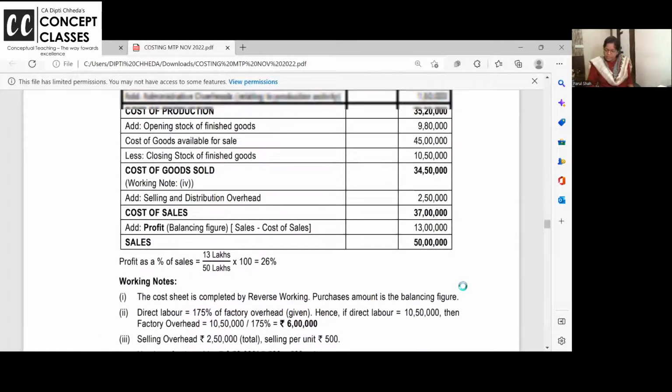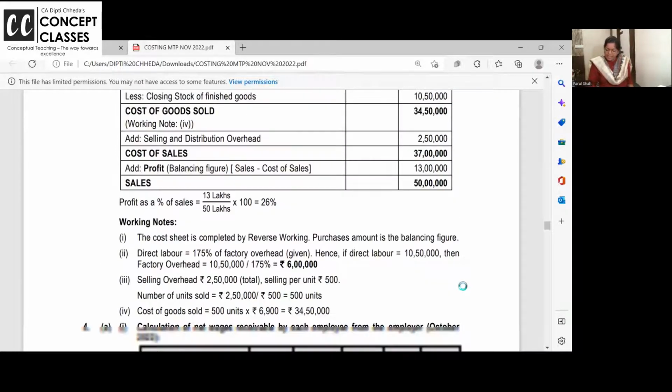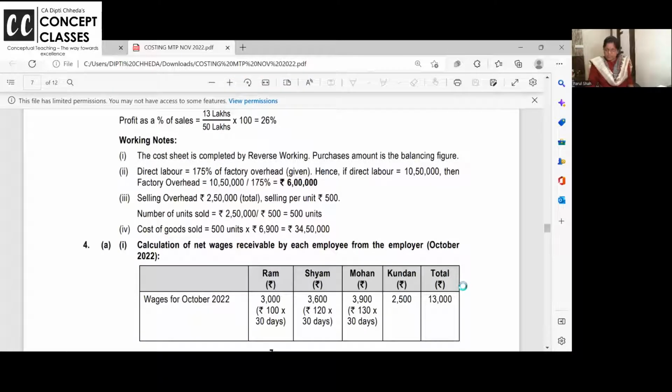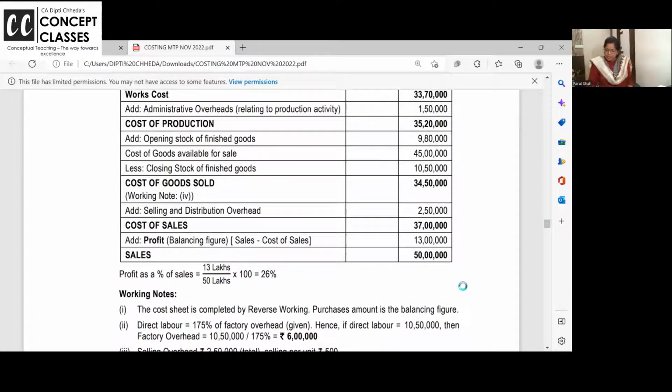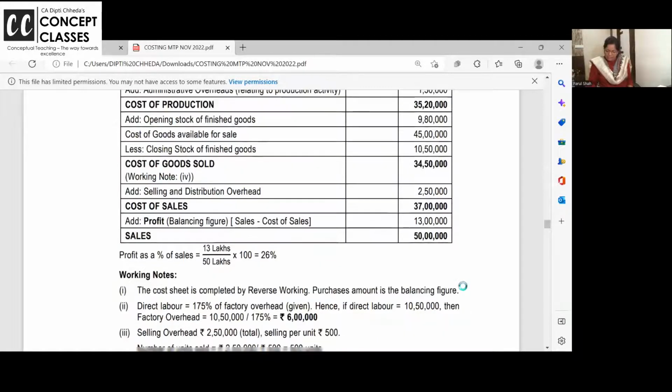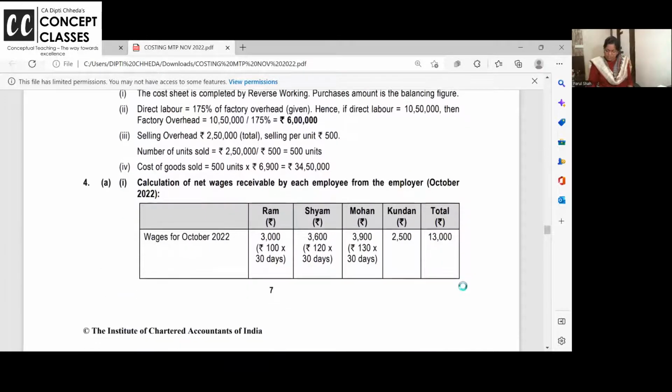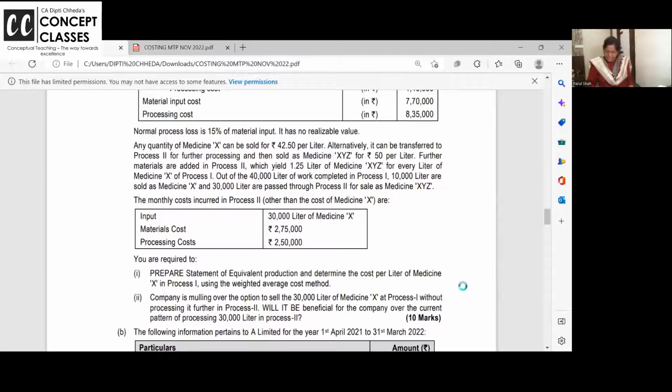Same way in this question, it is very nicely given to all of you. Selling overhead is 2,50,000, and selling overhead per unit is also given. That will give you how many units are sold. 500 units are sold, and if we know the cost of goods sold, we can work out in reverse. This problem is easy. You will be able to do it. Chalo, next now.